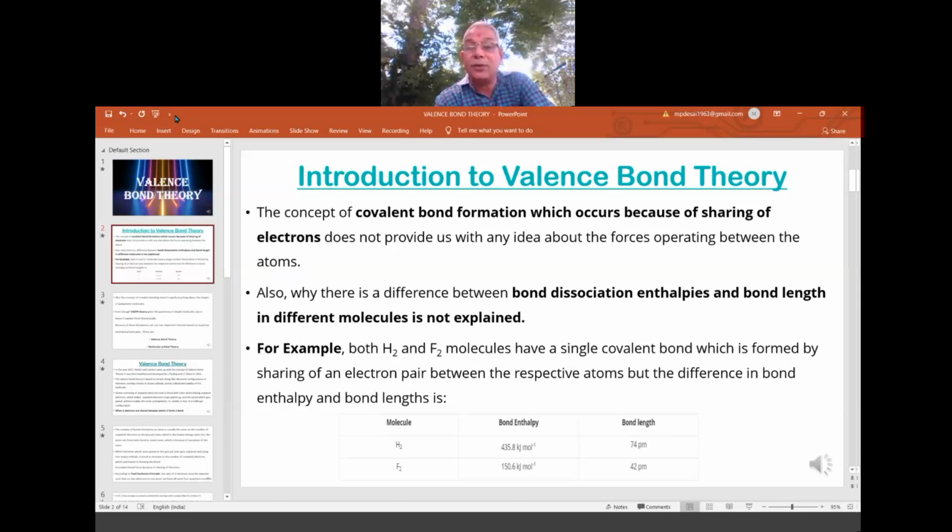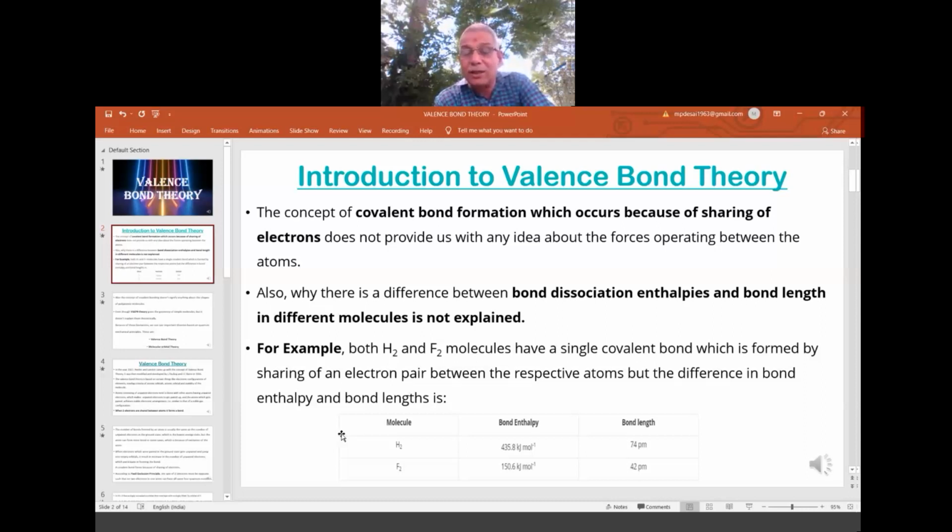And why there is a difference between bond dissociation enthalpies and bond lengths in different molecules is not explained by the other theories. The best example is at the bottom. Hydrogen and fluorine are both diatomic. Both are made from the same atoms, H2 and F2. What is the similarity? Both are diatomic molecules.